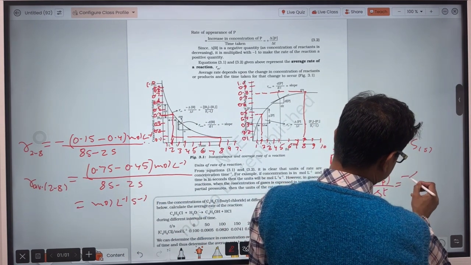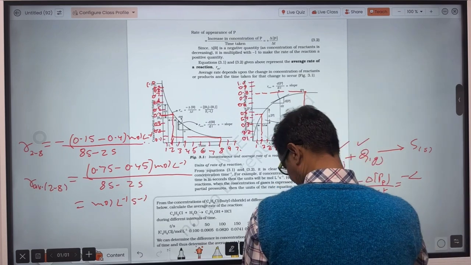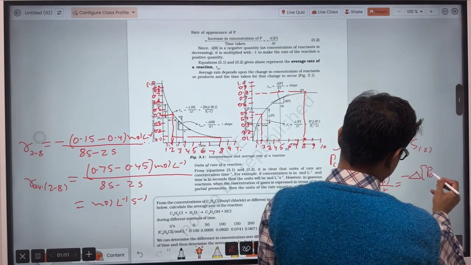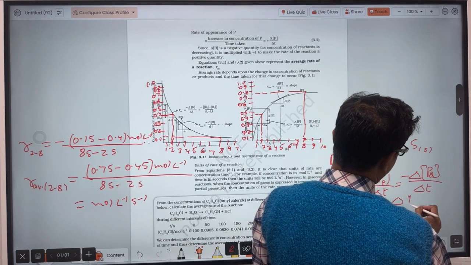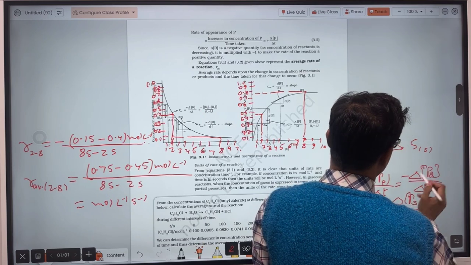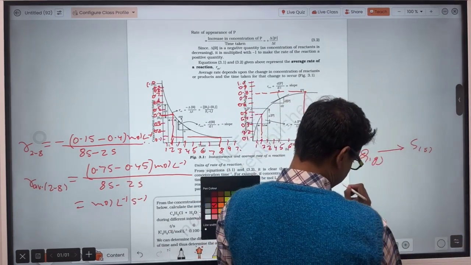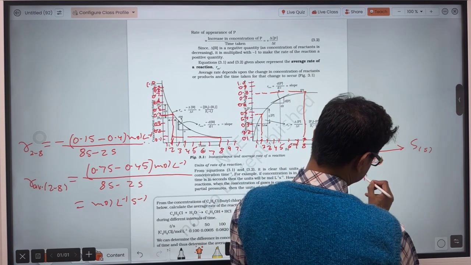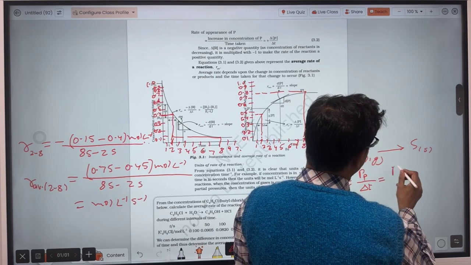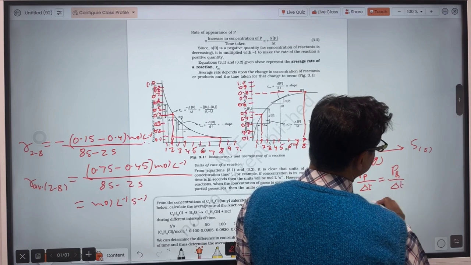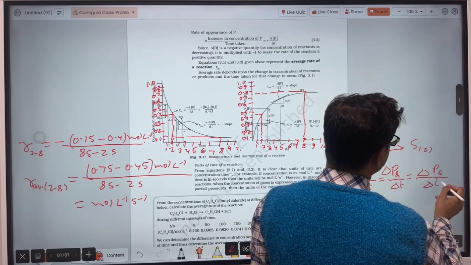So when gases are involved, the rate of reaction will be equal to minus the change in partial pressure of P upon the time interval, which will also be equal to minus the change in partial pressure of Q upon the time interval, which will also be equal to the change in partial pressure of S upon the time interval.